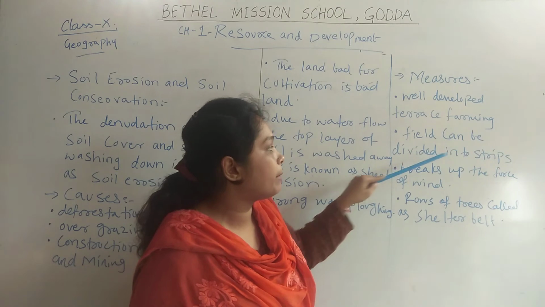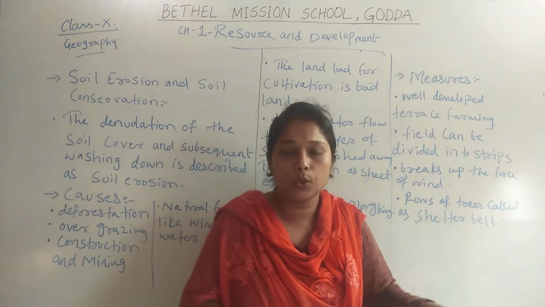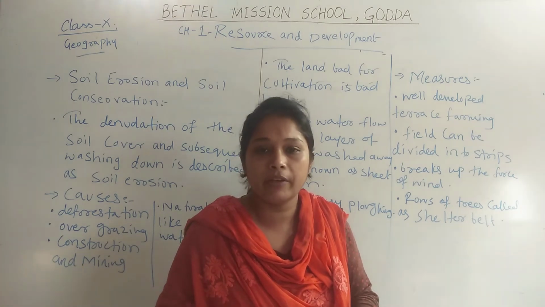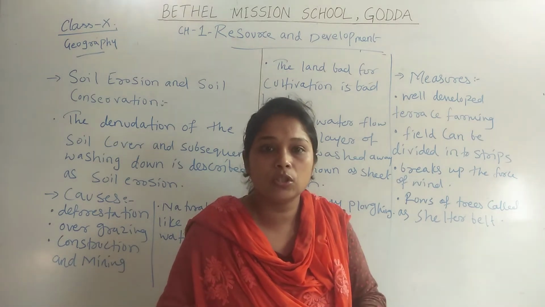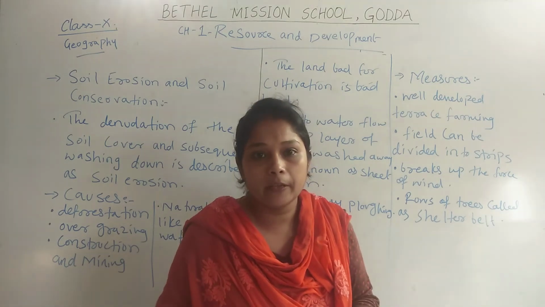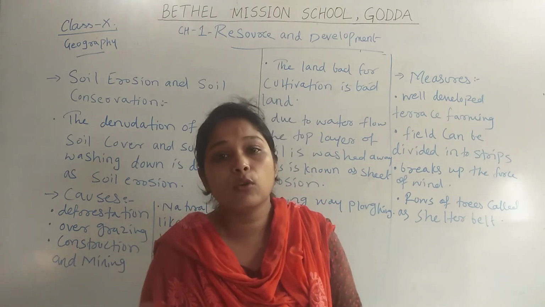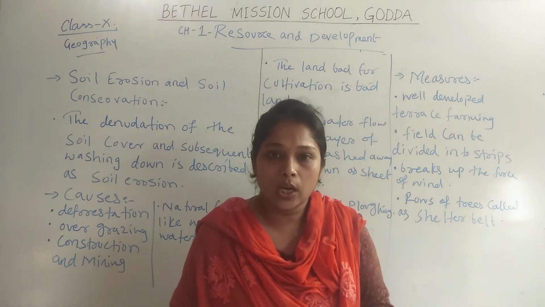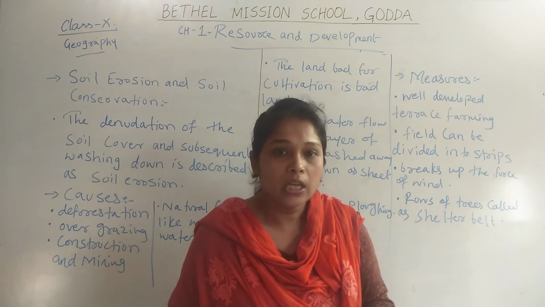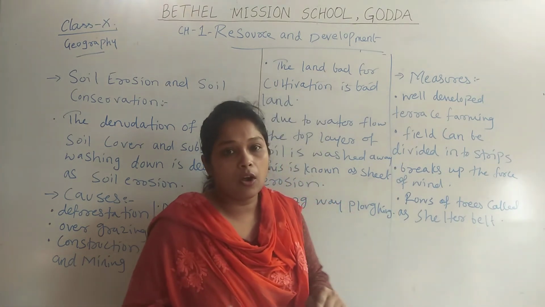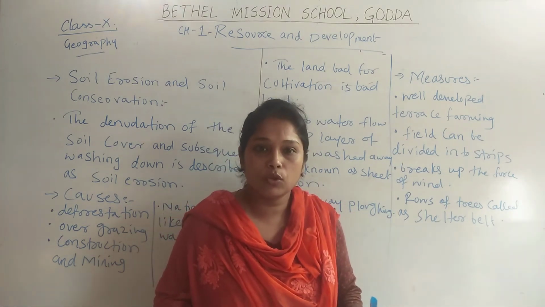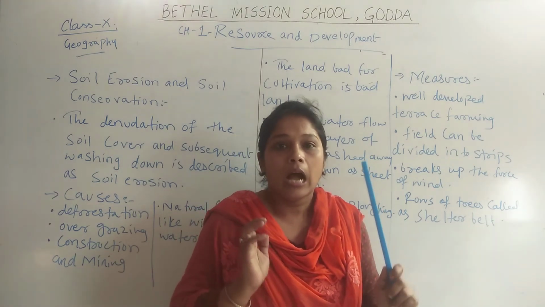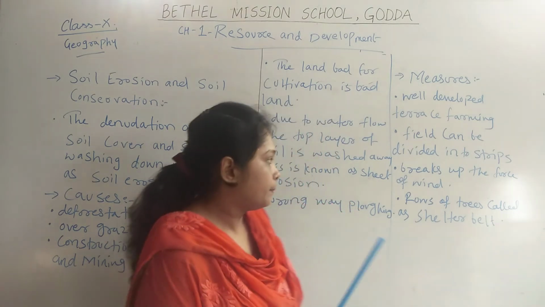Next one is that the field can be divided into strips. We can divide the field into strips so that water can flow through those strips and will not affect the land fertility or the field which farmers are cultivating. It is a very good method through which we can conserve the soil, or decrease the soil erosion. Strips can be made on a field on which cultivation is done, and those strips help water to flow easily, not harming the soil on the land.